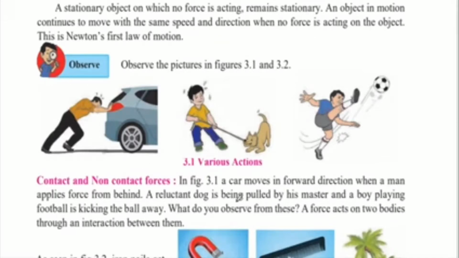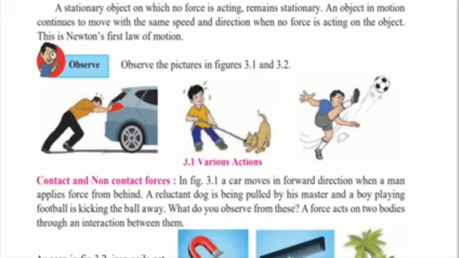A reluctant dog is being pulled by his master, and a boy playing football is kicking the ball away. What do you observe from these? In this, the dog is pulling on the rope and the boy is also pulling on the rope. As long as both the forces are equal, nobody will move.